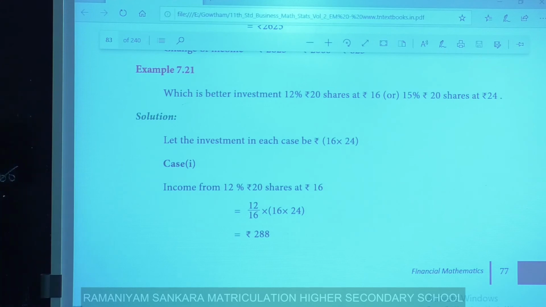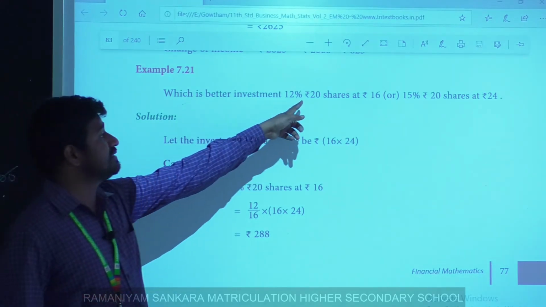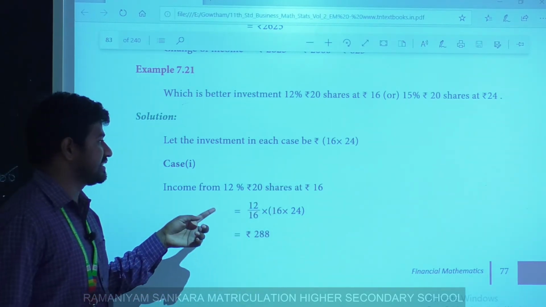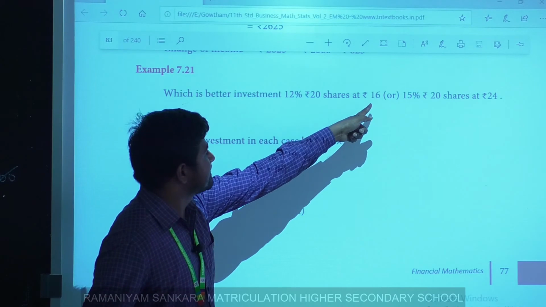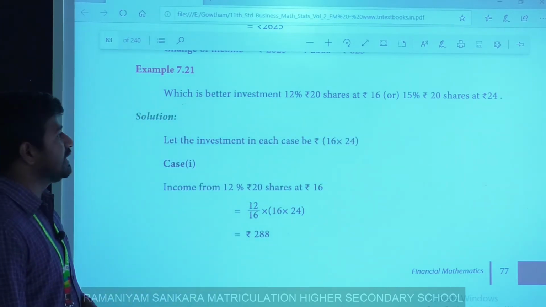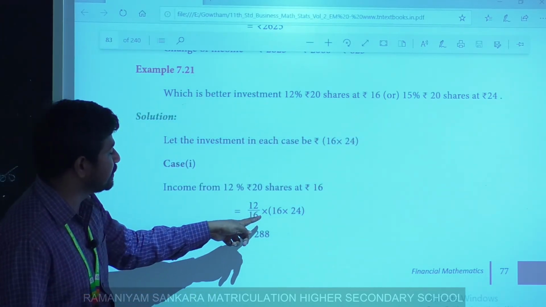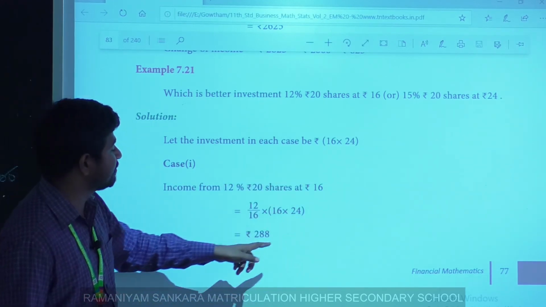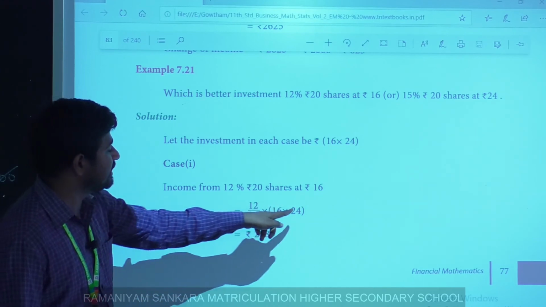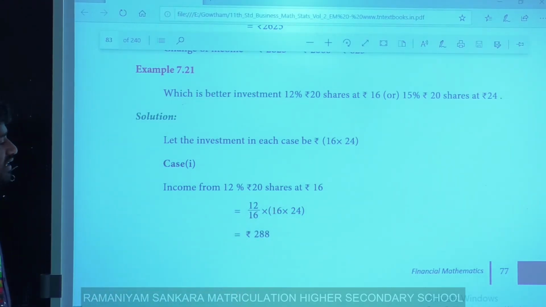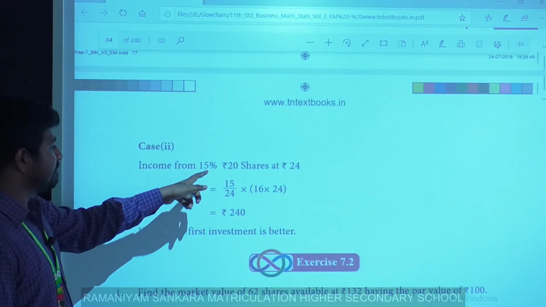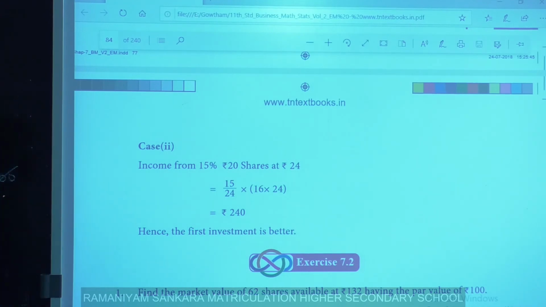Case 1. Income from 12% rupees 20 shares at rupees 16 equals, out of 16 I take 12, so 12 by 16 into the investment of each case. So 16 into 24, 16 cancels, 12 into 24 is 288. Next, case 2. Income from 15% rupees 20 shares at rupees 24.